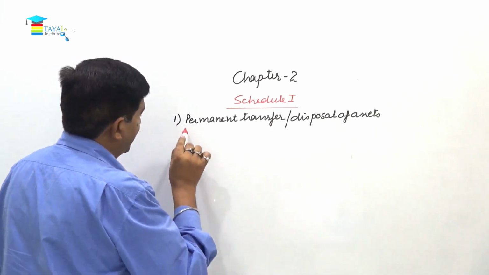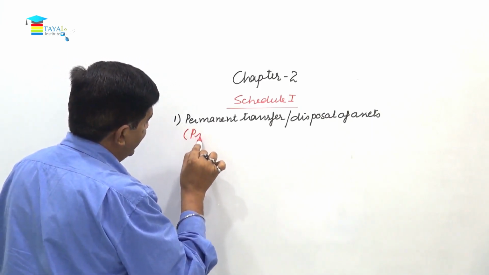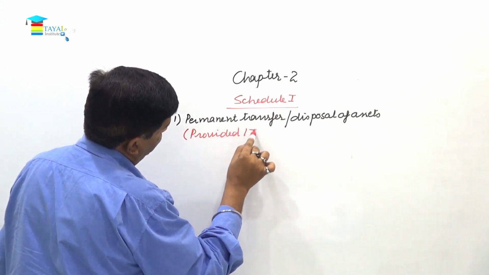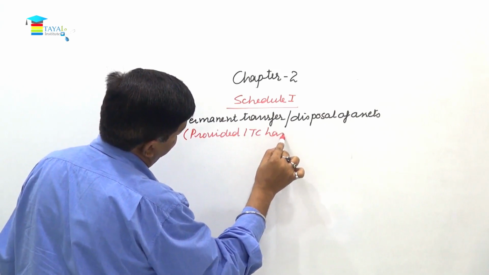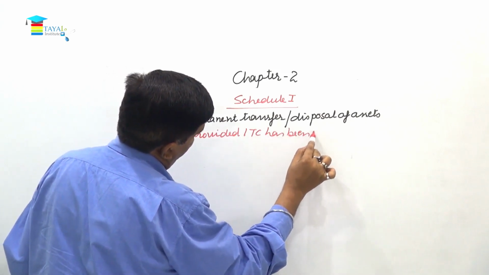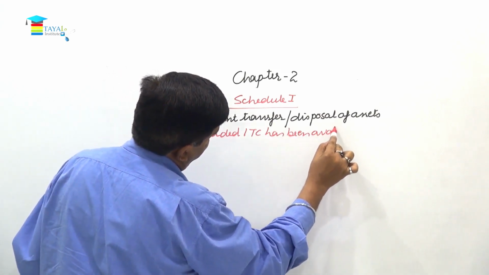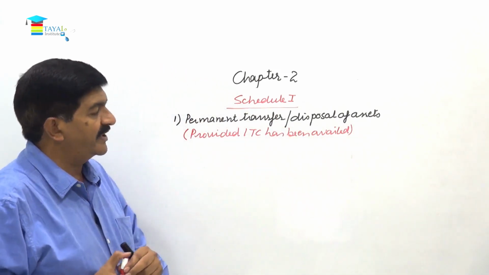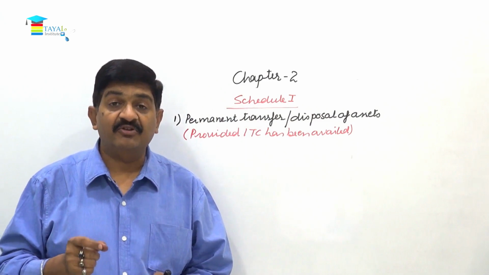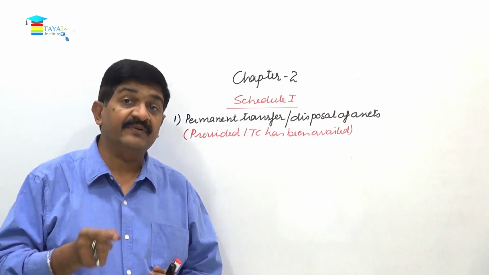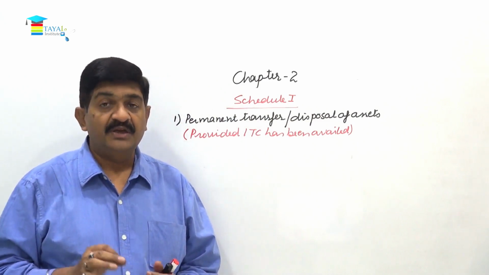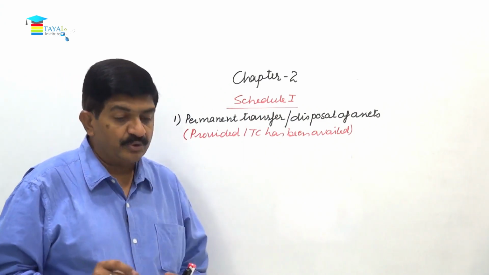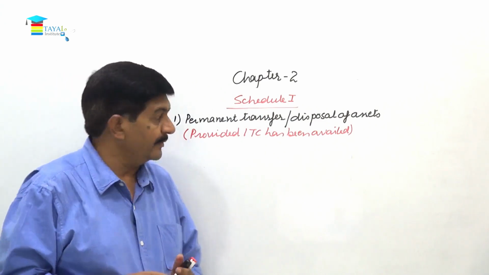So here I will add provided input tax credit has been availed. So any business asset on which input tax credit has been availed, if it is disposed of even without a consideration, it will be treated as a supply, and on that also tax will be payable.